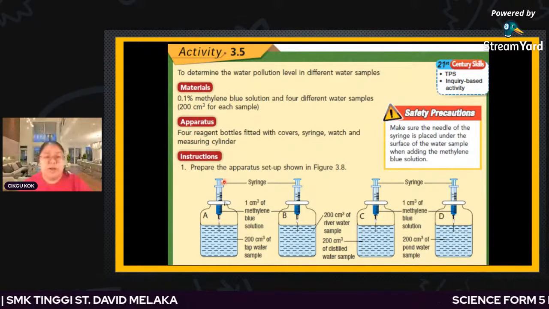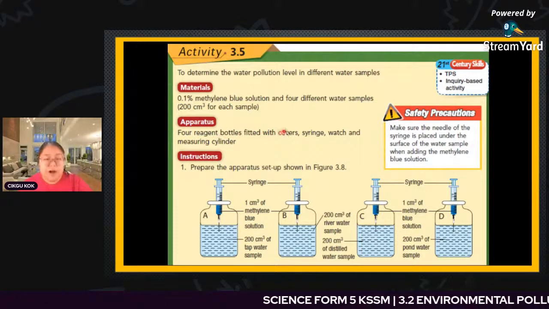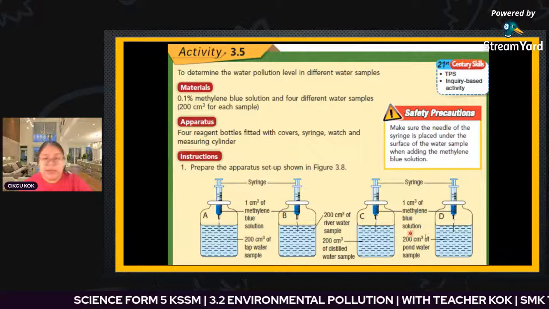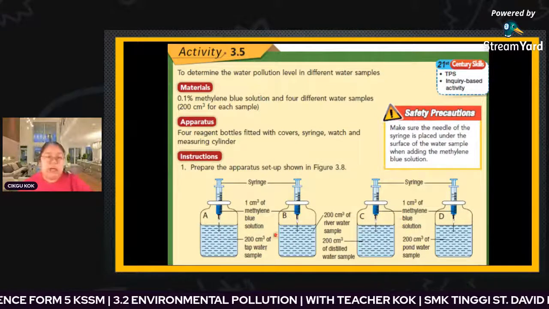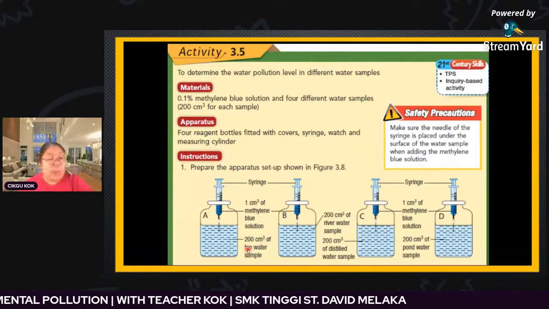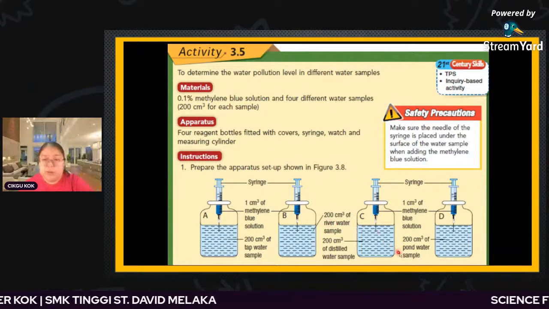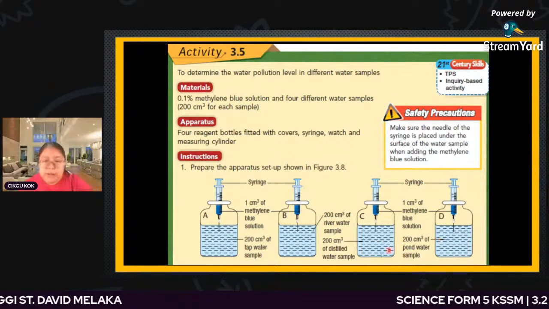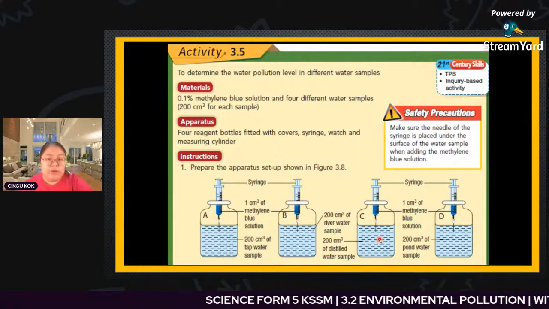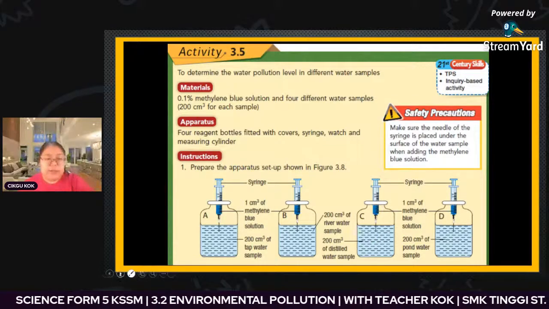Okay, for apparatus, we use four reagent bottles fitted with covers, a syringe, a watch, and also a measuring cylinder. You can see the diagram A until D. The first one is 200 cm cube of tap water. This one is river water. This one should be pond water. And this one is distilled water. We have 200 cm cube for the four different water samples. Now we're going to see the next one.